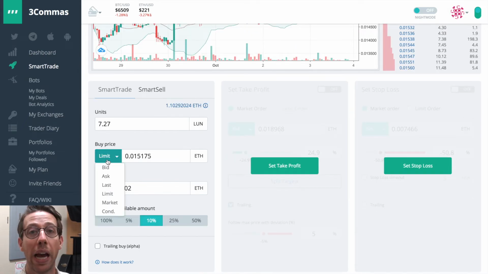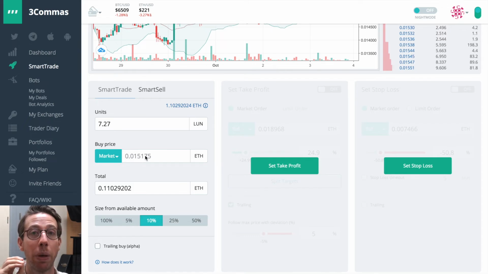The next option we have is market. Notice that this goes gray and I cannot do anything here. I'm clicking as much as I want, but nothing's going to happen. Your market buy is basically going to eat up all of those asks that everyone down below, the bidders, are waiting to get filled in. So if you don't want to wait, if you want to participate right away, a market order will be the best.